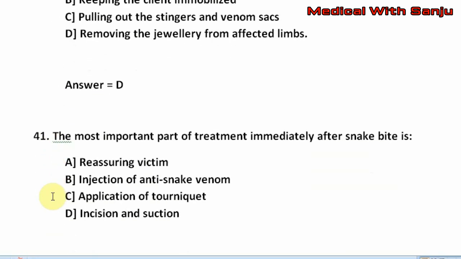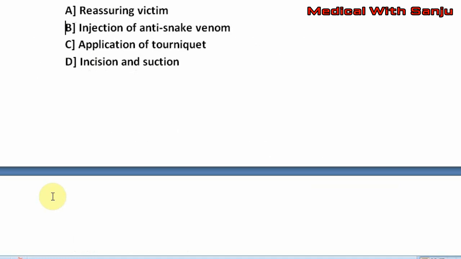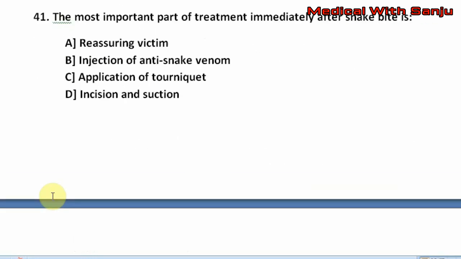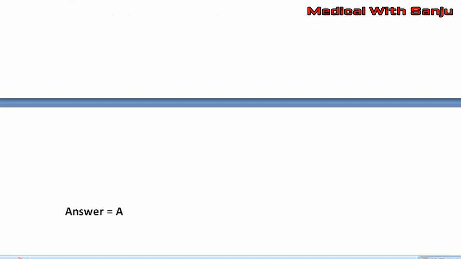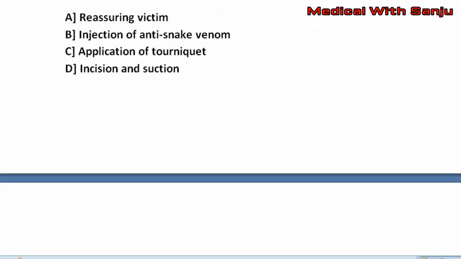Question number 41. The most important part of treatment immediately after a snake bite is option A, reassuring victim. Option B, injection of anti-snake venom. Option C, application of tourniquet. Option D, incision and suction. The right answer is option A, that is reassuring victim.